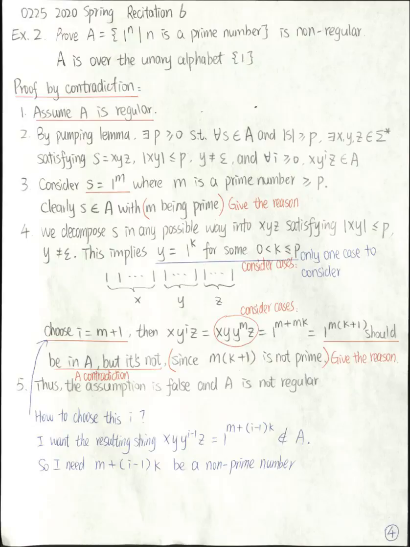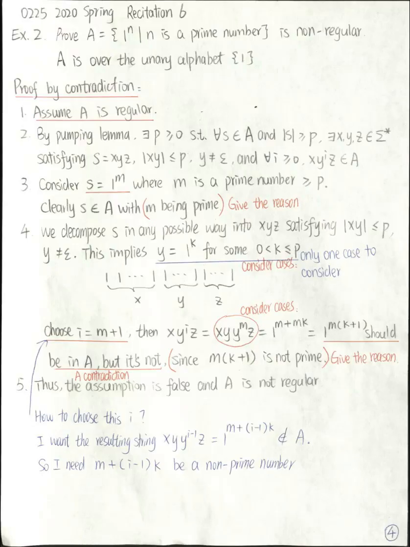But in my example, it is a special case because I only have one case, and that one case is exhaustive. If you have multiple cases, then you need to choose a value i in each case and show that the string cannot be pumped that many times. And this i can be different in different cases.